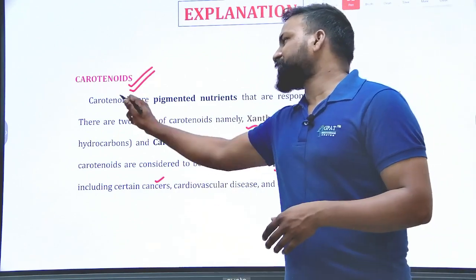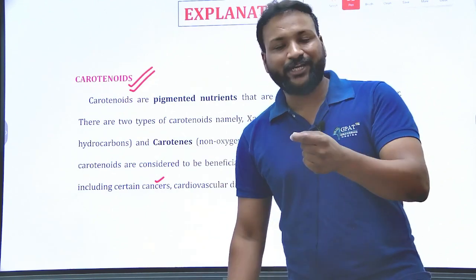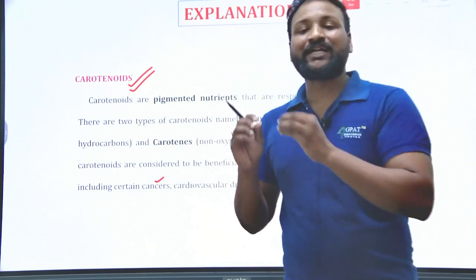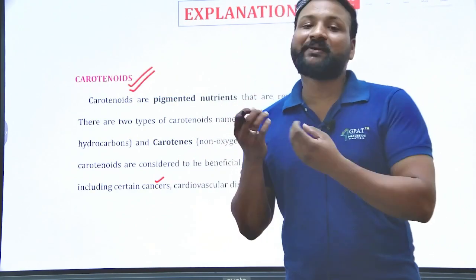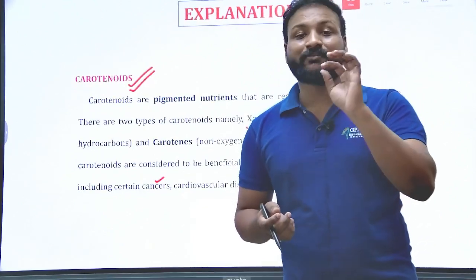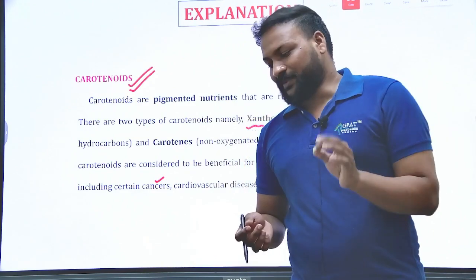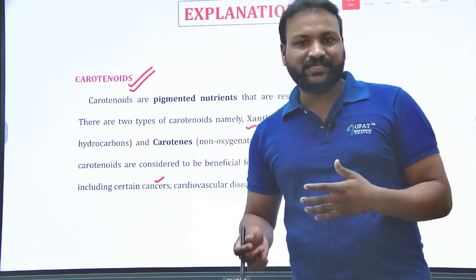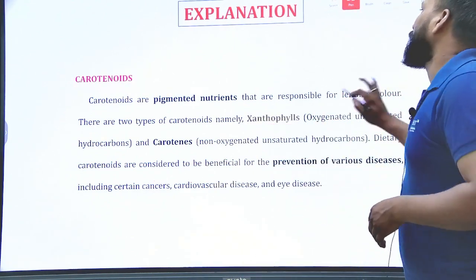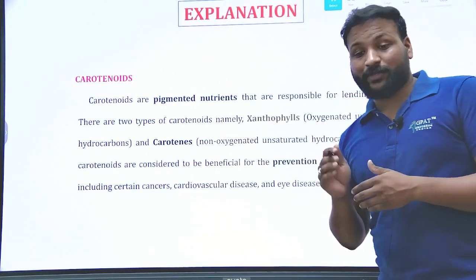So what is the function of these carotenoids? Their function in plants and vegetables is to impart the color. But dietary carotenoids are meant for the prevention of many diseases like CVS, cancer as well as eye disease. That's it. This is known as xanthophylls.